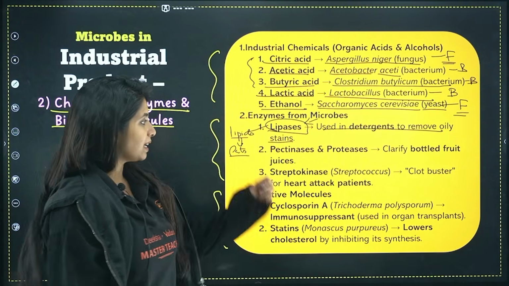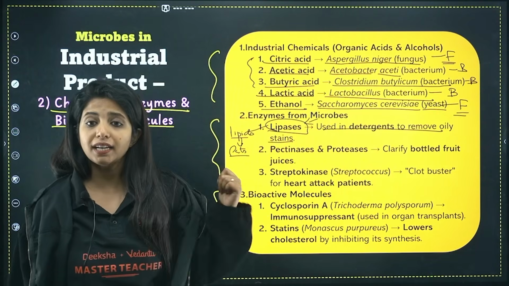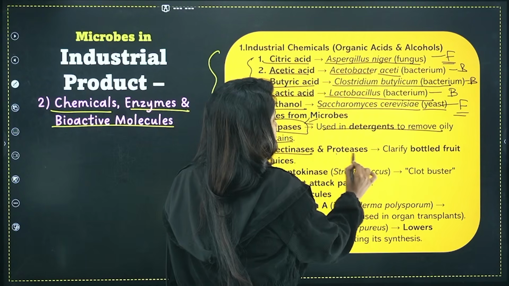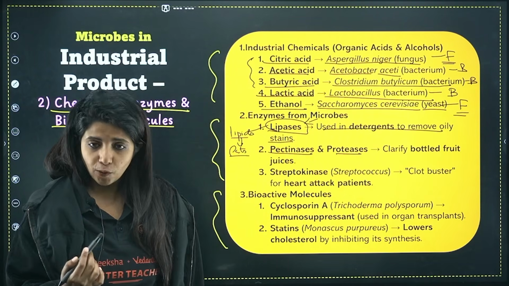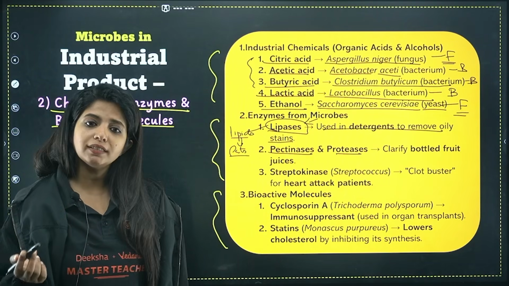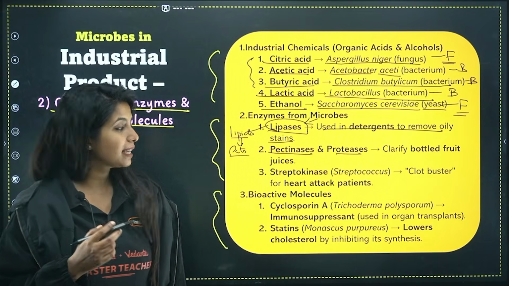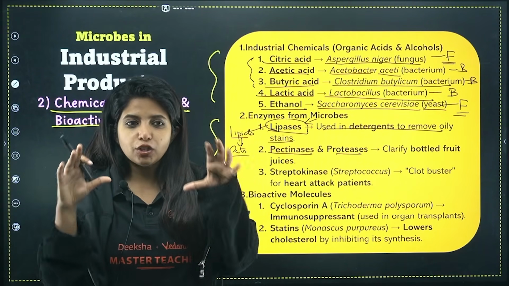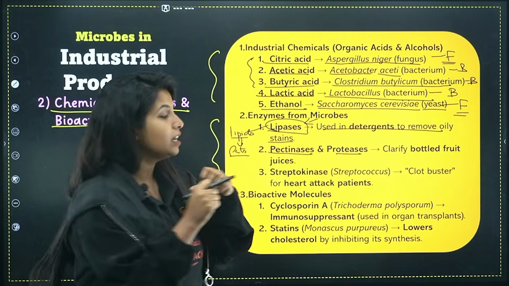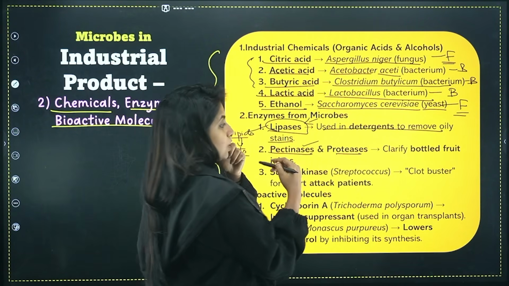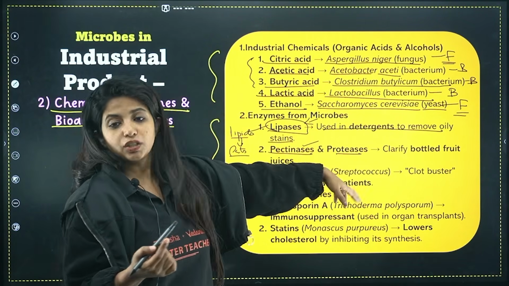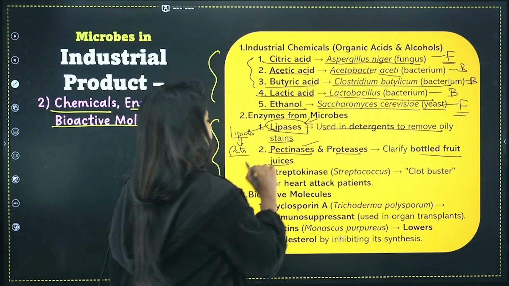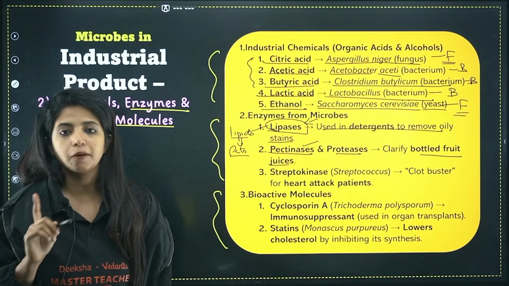Okay. Now we have pectinases and proteases. Where do you use that? So, pectin and proteins. Pectin is basically a part of the cell wall of the plant cell, and proteases is for breaking down the proteins. So, basically you might have seen the bottled fruit juices out there. To make it clear, otherwise it will be cloudy, right? So, to clarify it, we use pectinases because it is going to break down the cell wall, as well as proteases that break down the proteins. So, to clarify the bottled fruit juices that we have, we need pectinases and proteases.